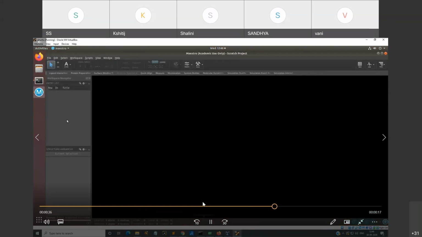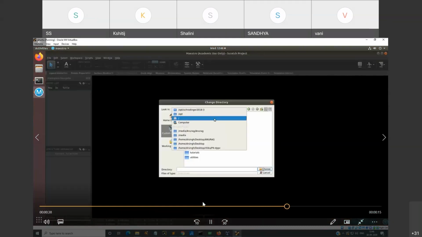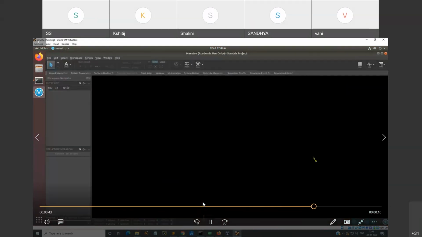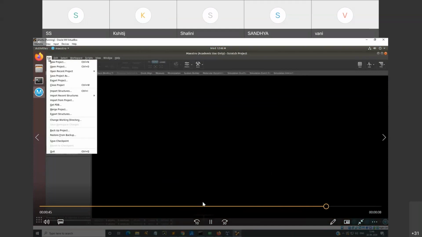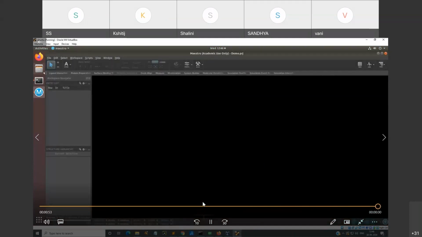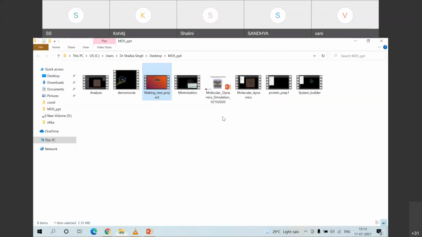We will change the working directory. First of all, please change the working directory. This is very, very important. And take your biomolecule of interest as a demo and save it onto the place where you want to do it. So we have made this new project which was important, and thereby what we will do is, now we